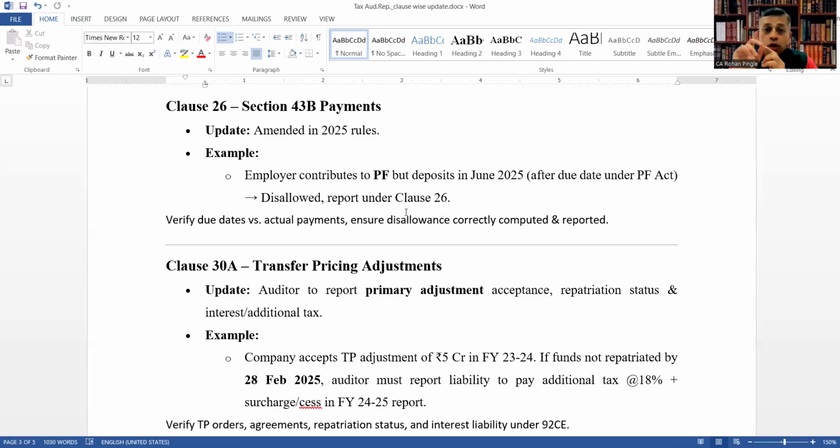So even employer contributions to PF, if deposited in June 2025 after the due date under the PF Act, it must be disallowed and reported under clause 26. Verify due dates versus actual payments to ensure disallowance is correctly computed and reported.